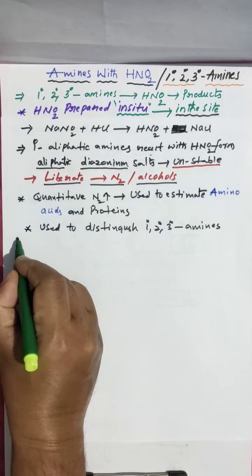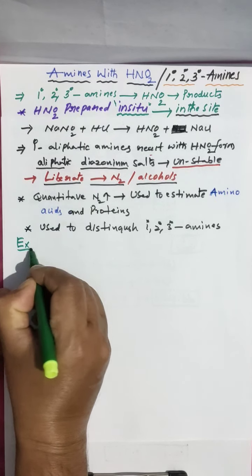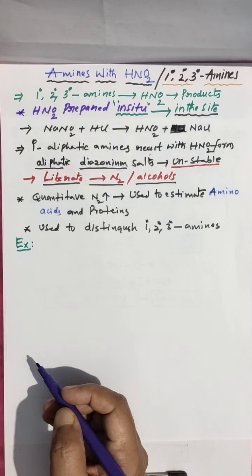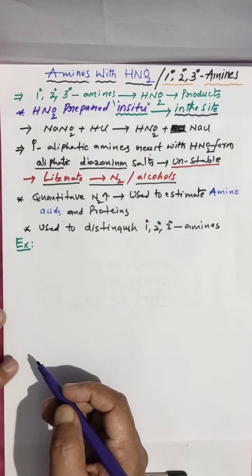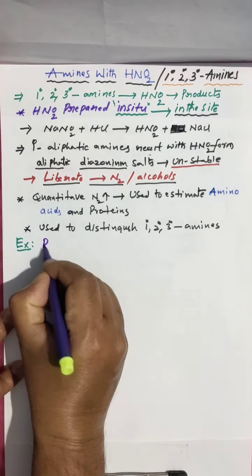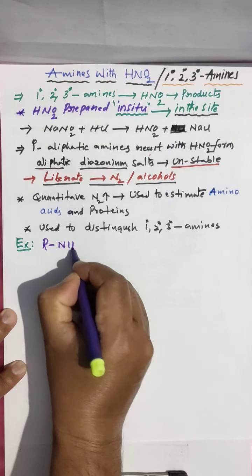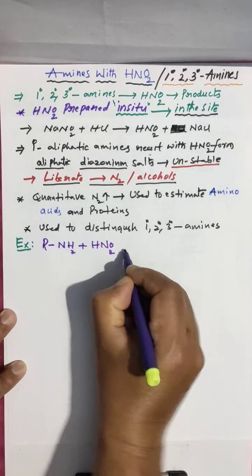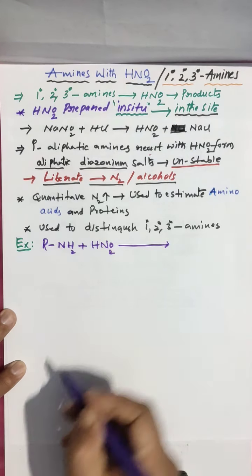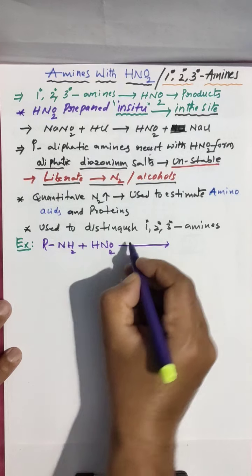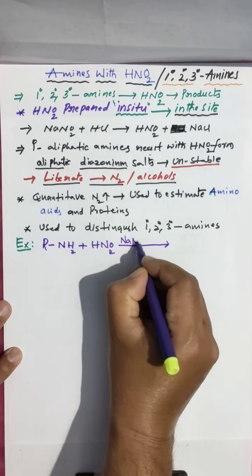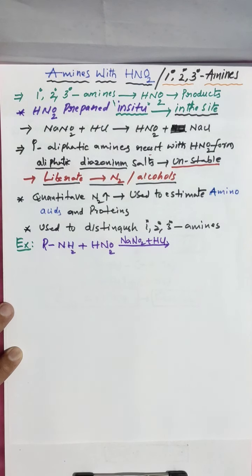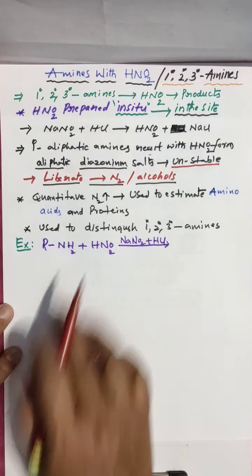Theoretical question: let us go to preparation. How are we preparing these diazonium salts from primary amines? Look here, I am taking primary amine RNH2. It reacts with HNO2, in situ; directly we are not taking it. NaNO2 plus HCl react to give HNO2.